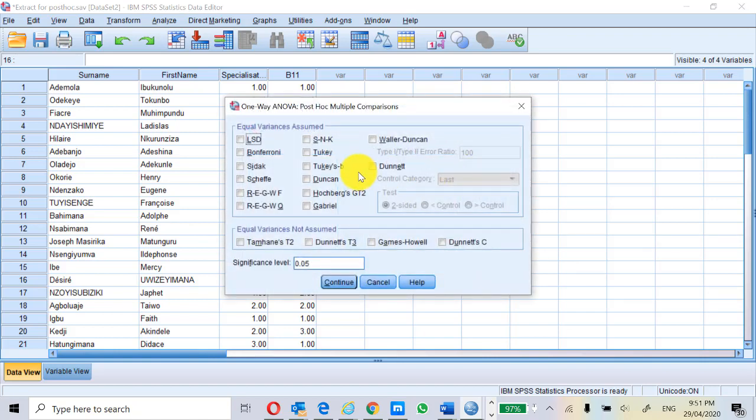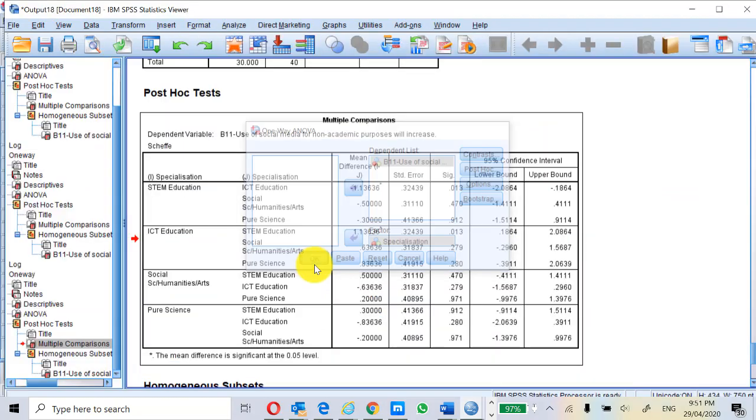Post-hoc, yeah, we're here for post-hoc. So look at them: LSD, Bonferroni, Sidak, Scheffe, all of this. Let's even do something interesting. Let's just take all of them, and I'll find out if we have anything too different. Tukey, don't care. Well, let's leave out this other bit. And then we'll say Continue, and then we'll say OK.